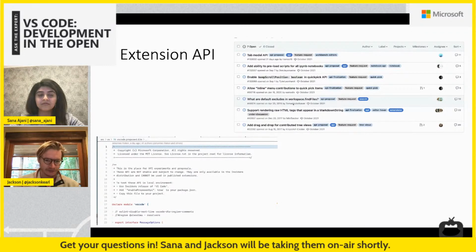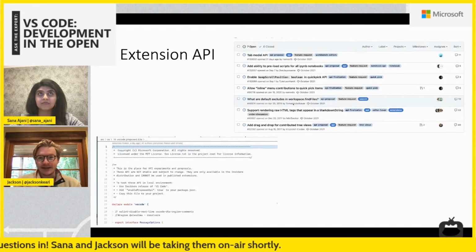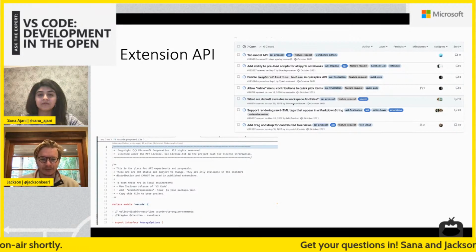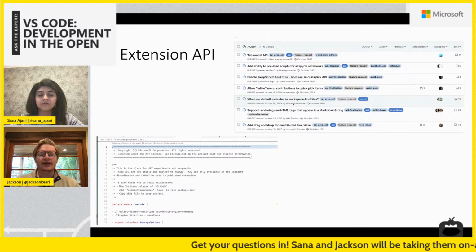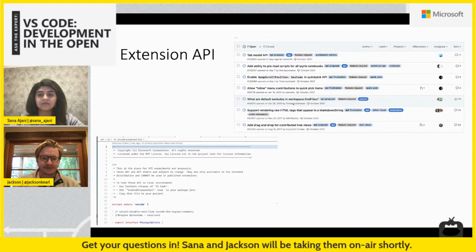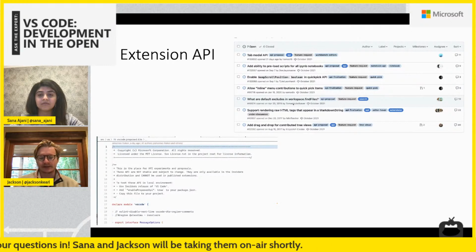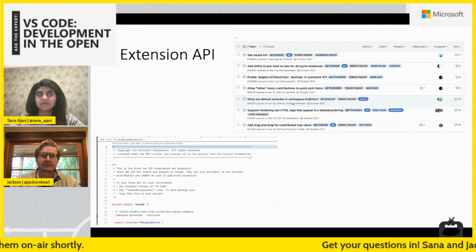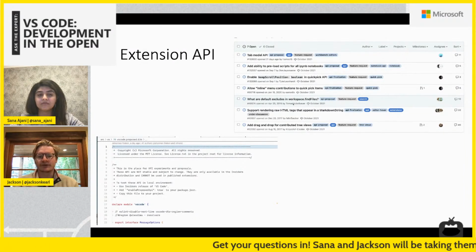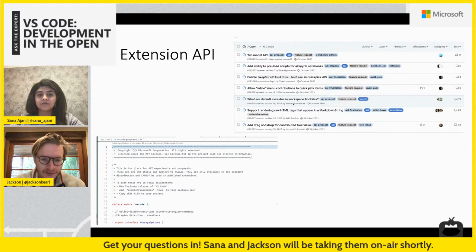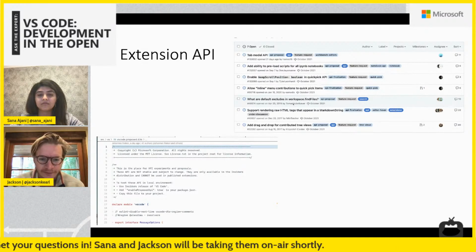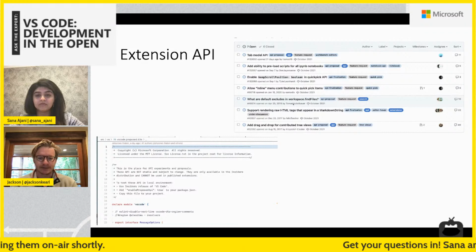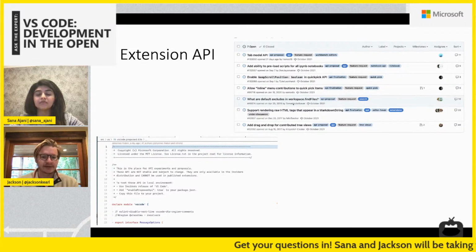And the answer is that we have a very, it's not that limited, but we certainly don't expose the full internals of VS Code. We have a specific API that we support. And if somebody has an issue and they want to support some specific thing that maybe doesn't apply to everyone, but could be, they could provide data to VS Code. For instance, here we see rendering raw HTML tags that appear in a markdown string. So this is something where a community member has an idea for an API that they want us to accept, and we look through it and we decide, you know what, yeah, that's okay.